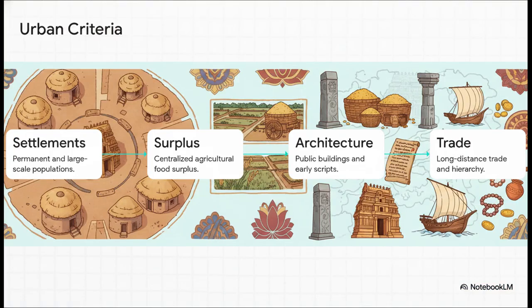In the academic world, you can't just call any old settlement a civilization. Urbanization relies on very strict criteria, originally established by Gordon Childe and later expanded by Raymond Allchin. A civilization requires permanent, large-scale settlements. It has to generate an agricultural surplus and maintain planned towns. You need public architecture, a decipherable written script, a hierarchical social structure, and established long-distance trade networks. Now, when we apply these strict scientific benchmarks to our carbon-dated sites in Tamil Nadu, Adichanallur, Kodumanal, Porunthal, and Keezhadi, they don't just meet a few of these criteria. They unequivocally check every single box.